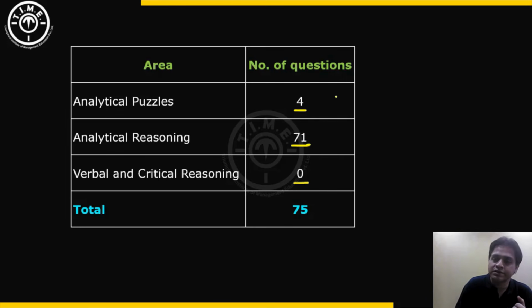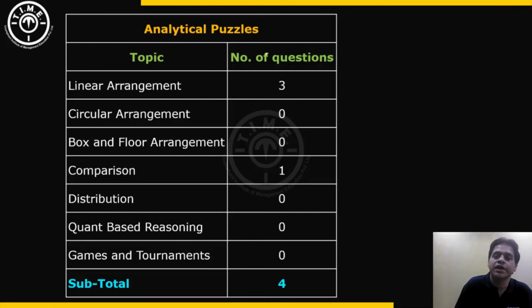Let us now discuss the detailed breakup of these puzzles and analytical reasoning question types. In the analytical puzzles, there were a total of 4 questions as we discussed earlier. Out of those 4 questions, 3 of them were based on linear arrangements. There was one linear arrangement in which 6 persons were sitting in a row, another one in which there were 5 persons, and a third one in which there were 8 persons. But all linear arrangements were with all the persons facing the same direction.